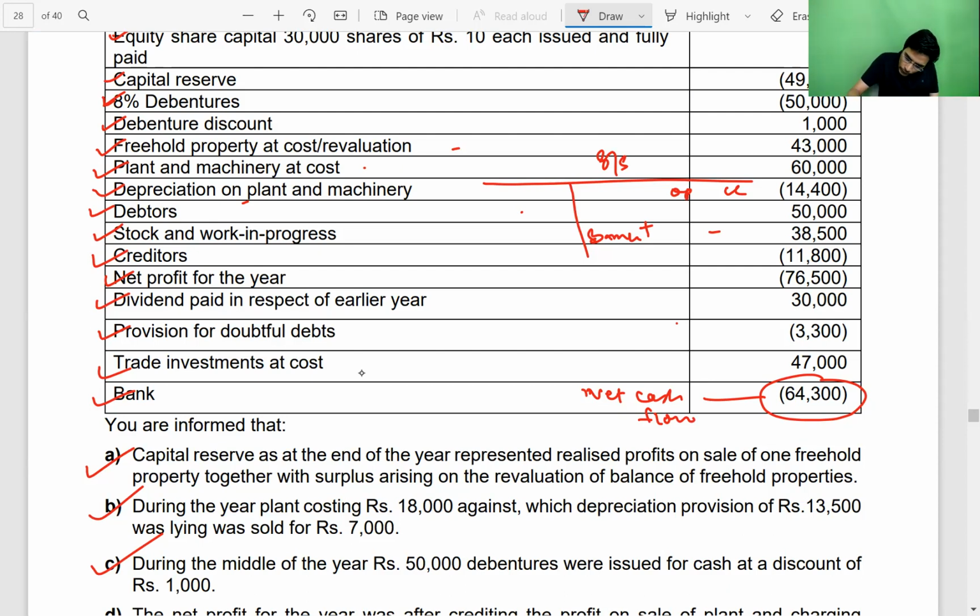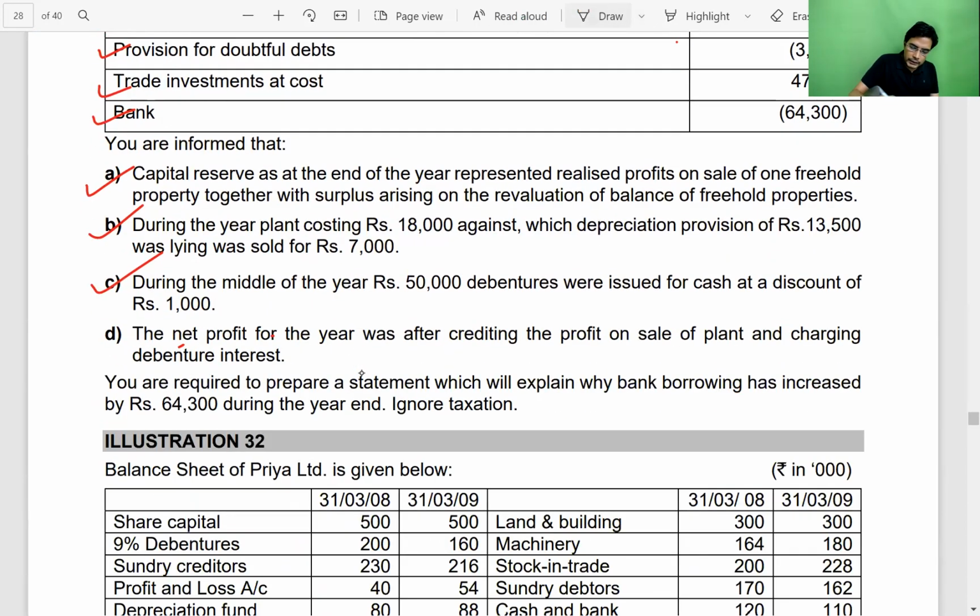Instead of giving us opening and closing figures separately, they have given the difference between the opening and closing figure, which is 64,300, and this is what will be equal to net cash flow. Then adjustments, all the adjustments done.